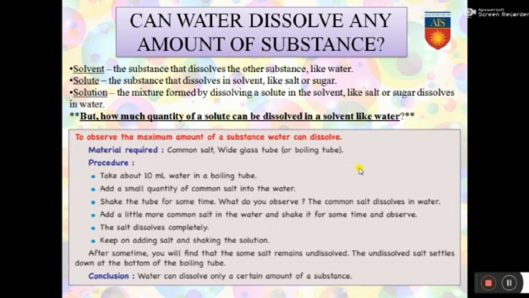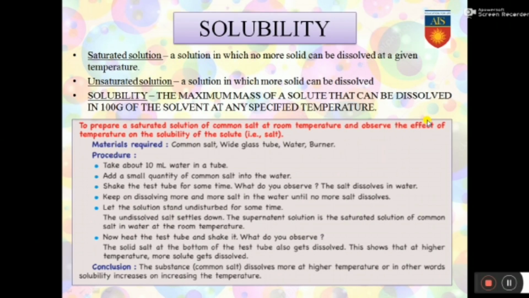What are we getting to know from this? Let us see. Saturated solution: a solution in which no more solid can be dissolved at a given temperature. So the solution we obtained in the previous activity was a saturated solution, where no more solid can be dissolved at a given temperature. And an unsaturated solution is what? A solution in which more solid can be dissolved.